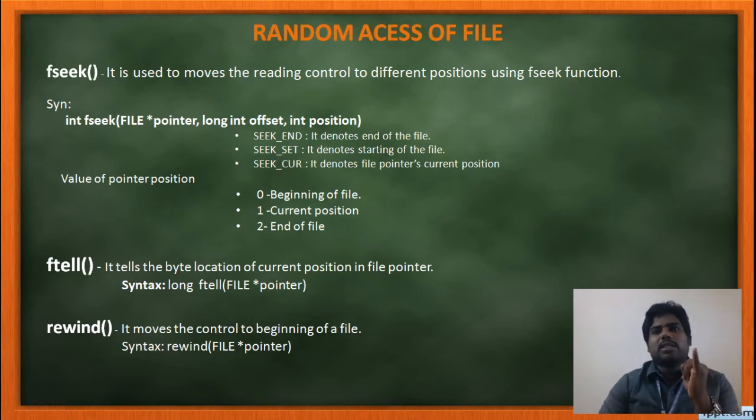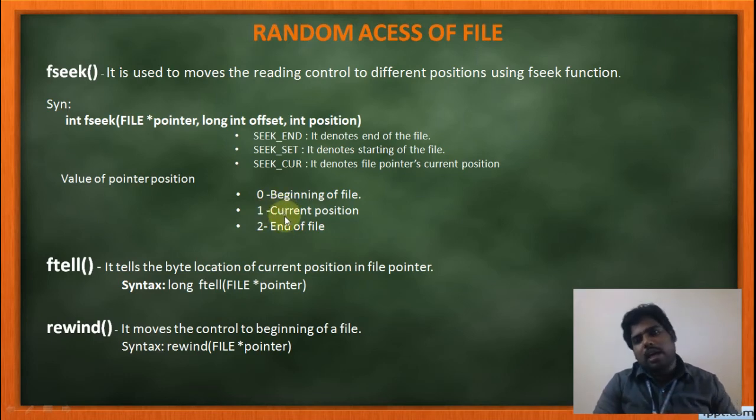Three things. What are the things? SEEK_SET means starting position. SEEK_END means from the end, reversely it will seek. SEEK_CUR means the current position of the file. Otherwise, you can give three predefined values also. Instead of SEEK_SET, you can give 0, that is the beginning position. Then, instead of SEEK_END, you can give 2. Then, instead of SEEK_CUR, you can give 1. 0 means beginning, 2 means end, 1 means current position.